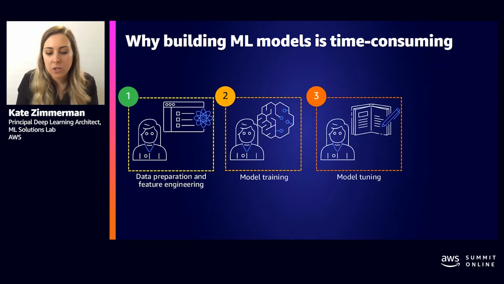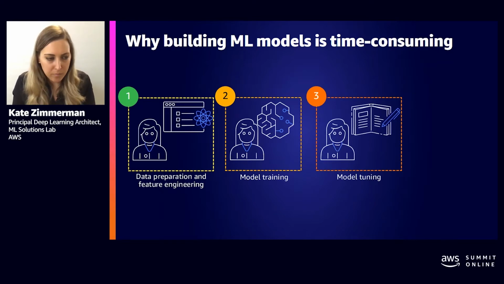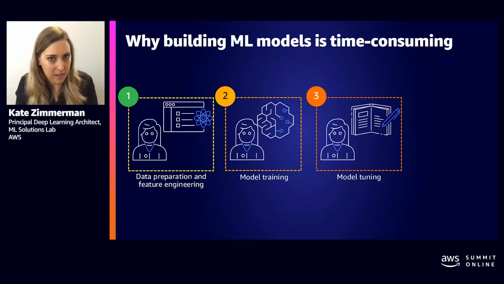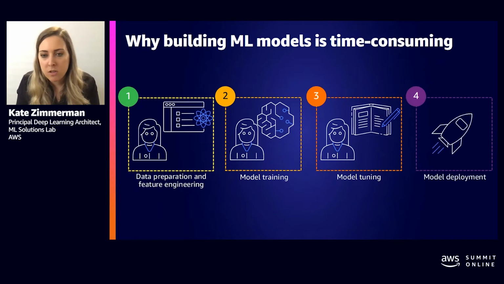So here's where you're turning knobs, pulling levers, adjusting different hyperparameters to fine tune that model to get as much performance out of it as you possibly can. So again, this process is also quite iterative. You take a best guess of which hyperparameter is going to be the best, and then you give it a try. If they're not the best, you try again. So you iterate here a fair bit as well. And again, these are all typically done quite manually by a data scientist before finally getting to the point where you can deploy the model into production. So at this point, our model is tuned up, it's performing well, it's meeting our expectations. And so we get to this place where we can finally get it into production and actually get machine learning insights from our data for our business.